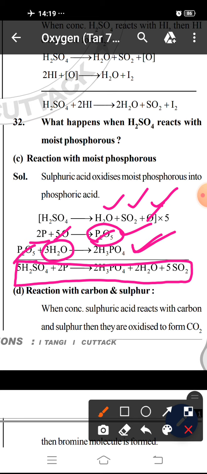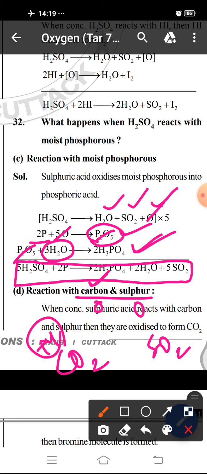Similarly, when sulfuric acid reacts with carbon and sulfur, in carbon and sulfur the oxidation state is 0. When sulfuric acid reacts with carbon, it oxidizes carbon to carbon dioxide and sulfur to sulfur dioxide. That is, the oxidation state changes from 0 to +4, and in case of sulfur it also changes from 0 to +4. So it oxidizes carbon to carbon dioxide and sulfur to sulfur dioxide, and itself undergoes reduction.